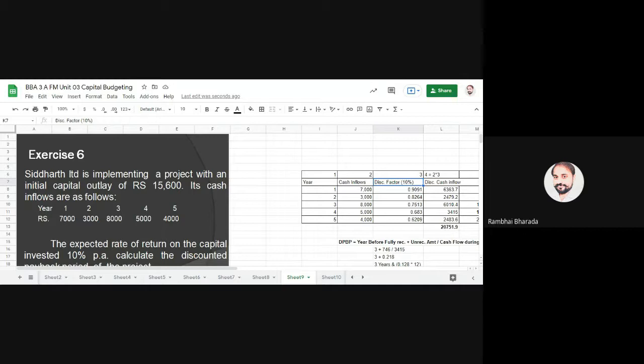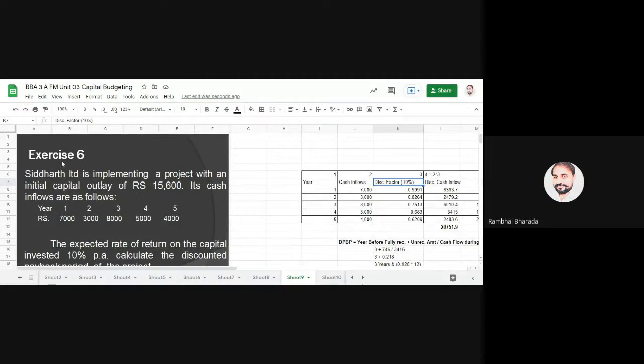The rest of all the calculations remain the same, the formula remains the same, but instead of cash inflow, we take a discounted cash inflow. And to find out the discounted cash inflow, we just need to add only one column, and that column is the discounting factor. Generally, it is given to you in a practical question.